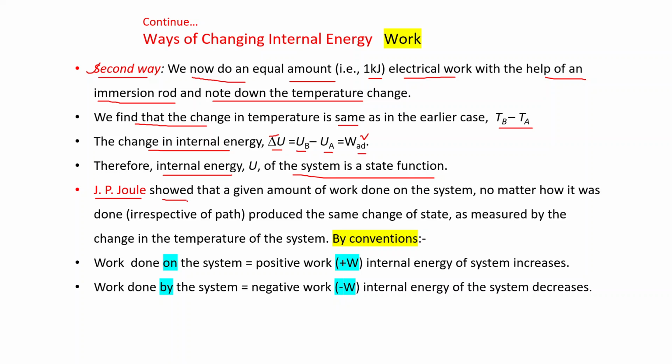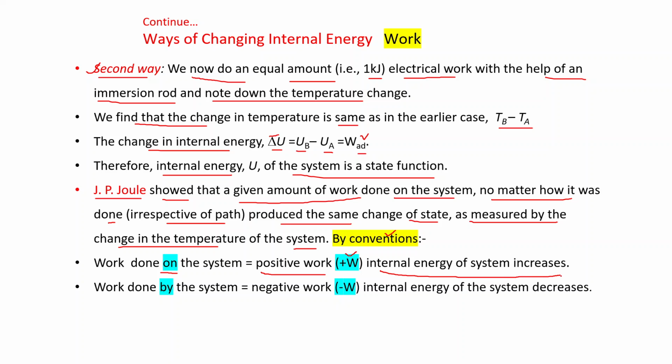J.P. Joule showed that a given amount of work done on the system, no matter how it was done, irrespective of path, produced the same change of state as measured by the change in temperature of the system. Is it clear? By international convention, work done on the system is considered positive work and written as plus W, and in this case the internal energy of the system increases.